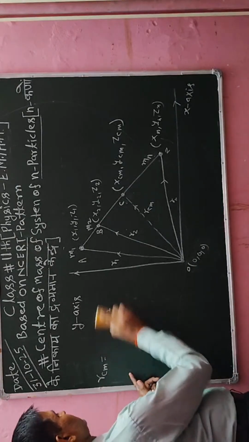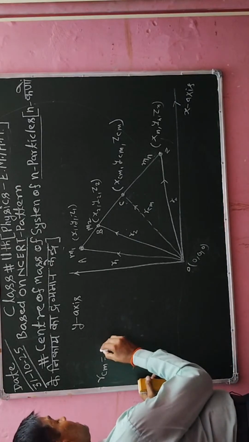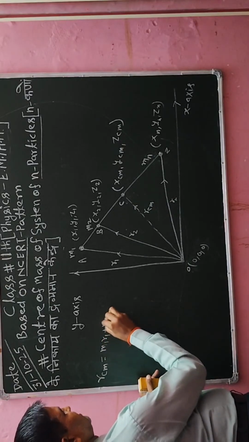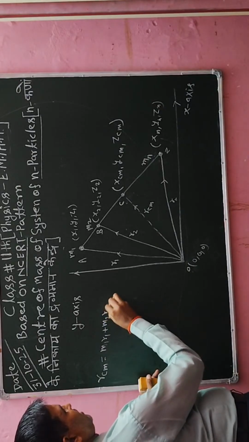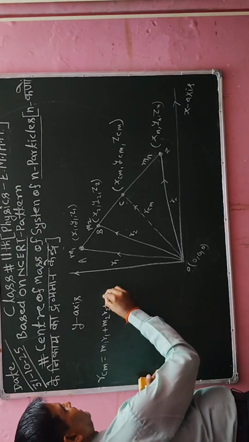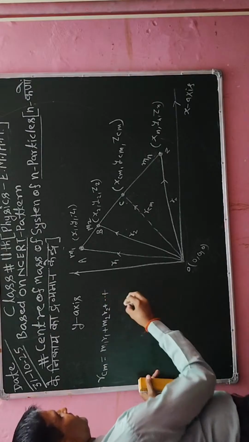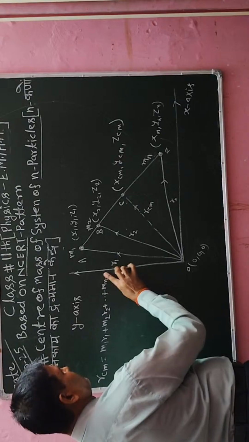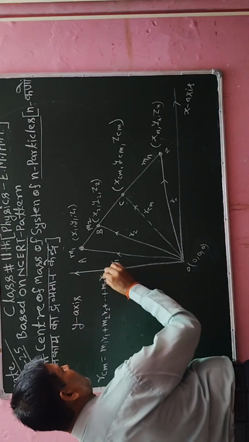Here I will write like this: m1 vector r1 plus m2 vector r2 plus dash dash. I will write here mn vector rn.